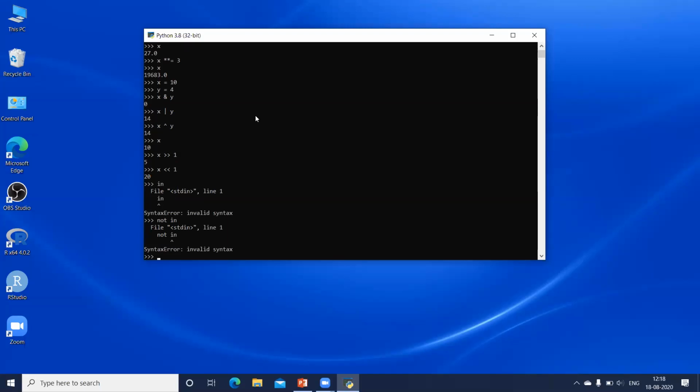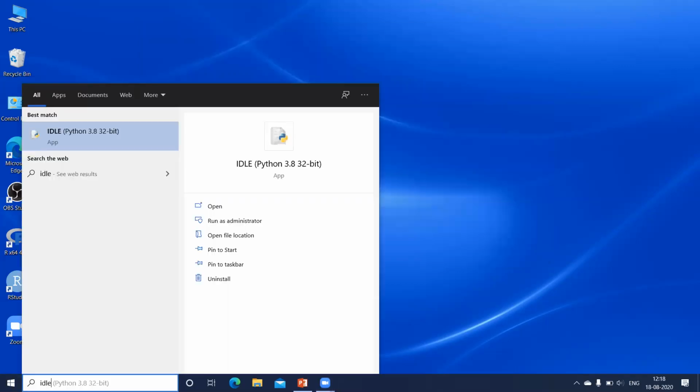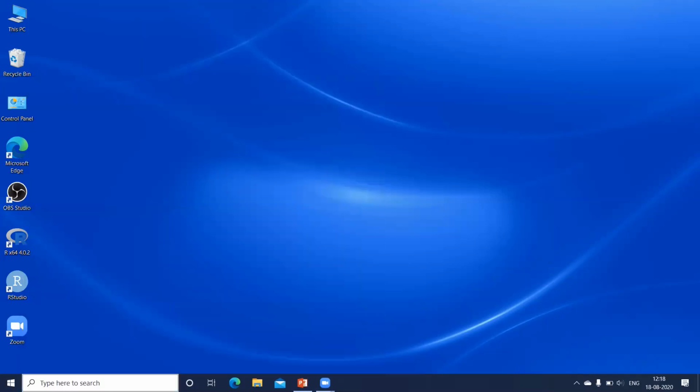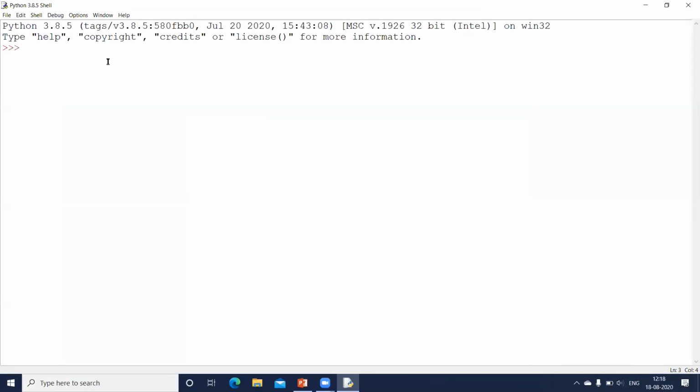So let us go to the editor again. I'll start with IDLE, and we'll write a small program here. I'll show you how to make use of a list. I'll declare a list and show how to make use of the membership operator in. Or you can also print it here.